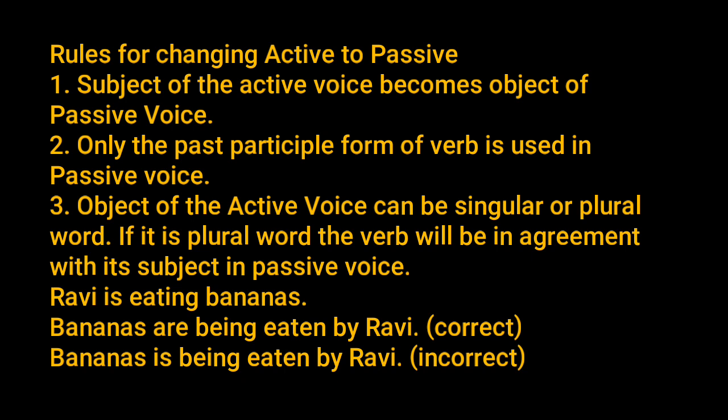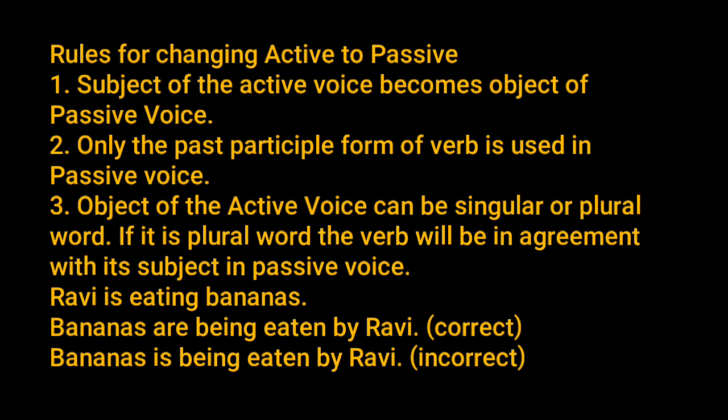Now as you can see here, the first rule is: subject of the active voice becomes object of the passive voice. Rule number 2: only the past participle form of the verb is used in passive voice. Now most important, see the third rule: object of the active voice can be a singular or plural word. If it is a plural word, the verb will be in agreement with its subject in passive voice.